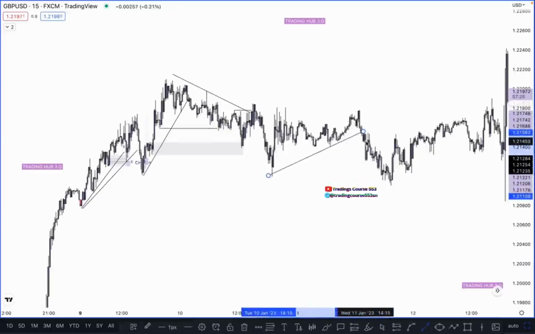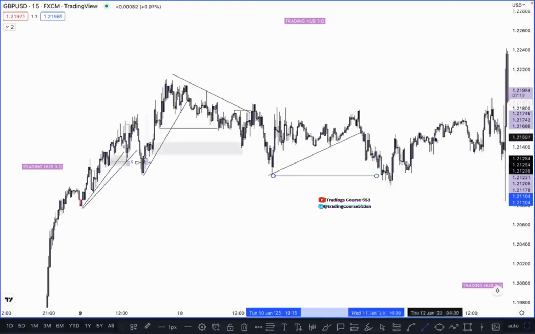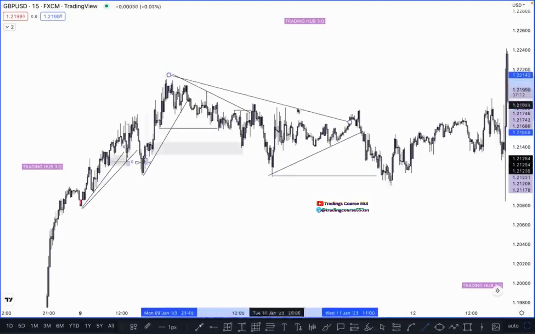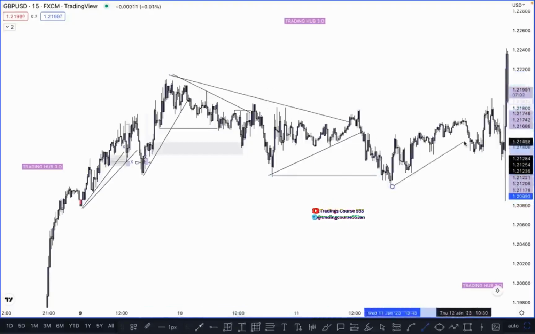Because this trend line breaks here, but what happened? As we know, after breaking this trend line, the market collects the liquidity, and then the market pushes higher again. Think about it: it breaks this trend line, takes out the liquidity and pushes downside, and this happens most of the time.